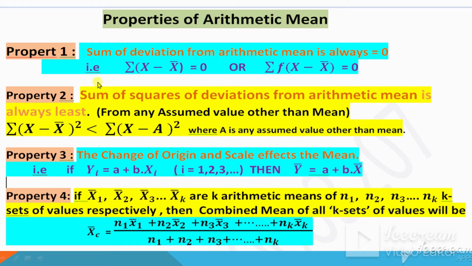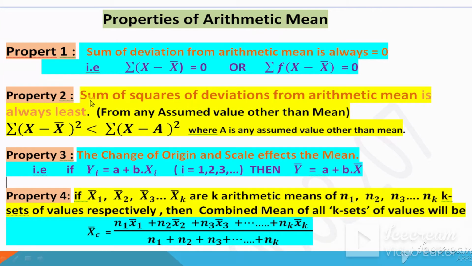There are four properties of arithmetic mean. The first one is sum of deviation from arithmetic mean is always 0. This is the descriptive form of the property and this is the mathematical form. This is without f and this one is with f.